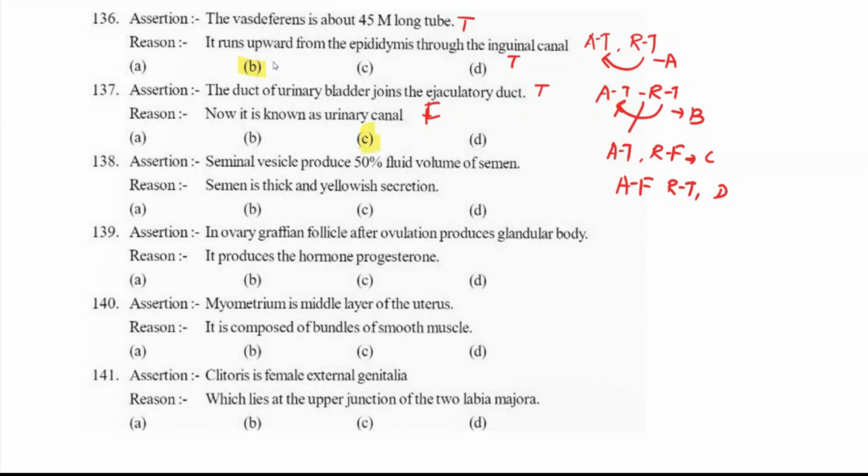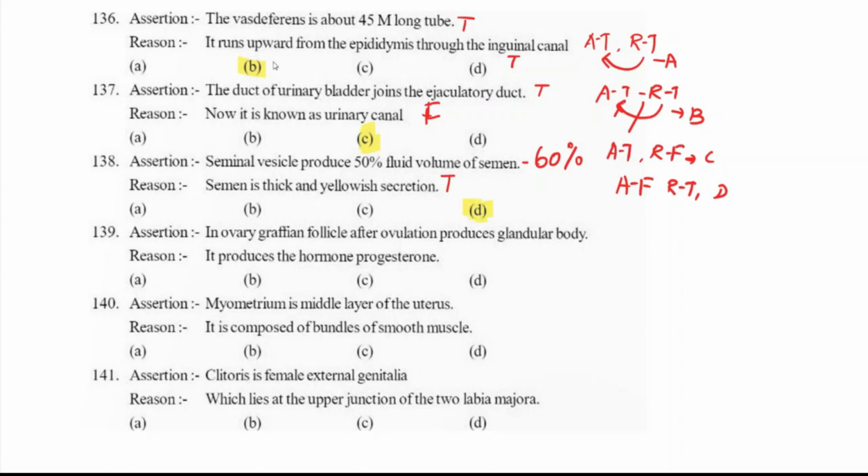Next question. Seminal vesicle produces 50% fluid volume of semen. It produces not 50%, it produces 60%. Seminal vesicle will produce 60% of the semen, and semen is a yellowish, thick secretion. That is true. So the answer is option D, because assertion is false.